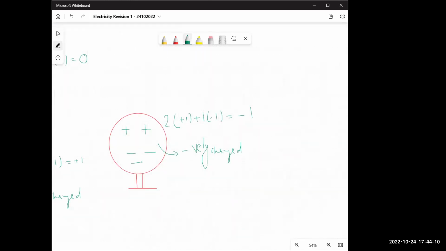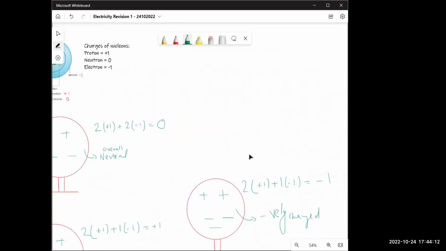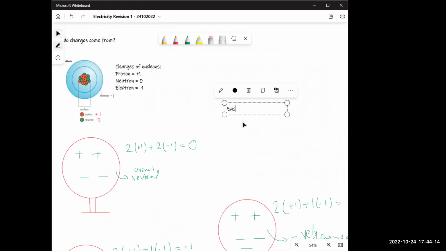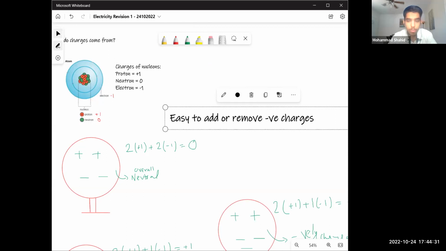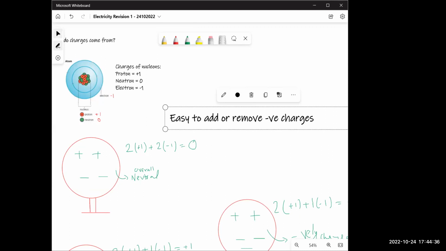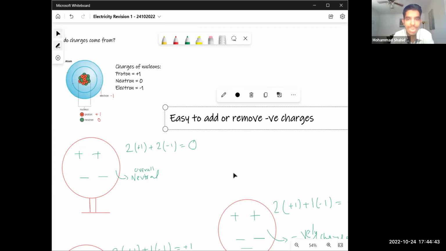What I can do is add a negative charge. It's very easy to add. Let's write it here. Easy to add or remove negative charges. Now, Diana, what do I mean by this? Easy to add or remove negative charge. What is the meaning of this? Like it's very easy for us to remove the charge. Not charge, but negative charge.